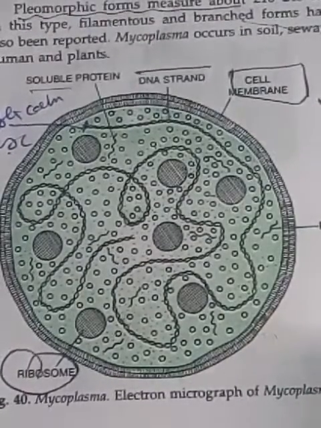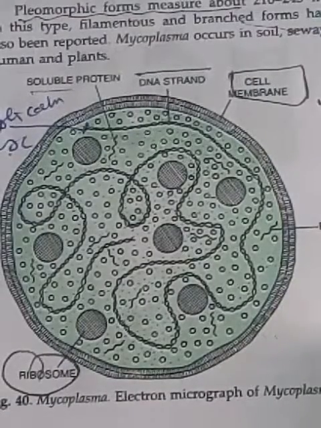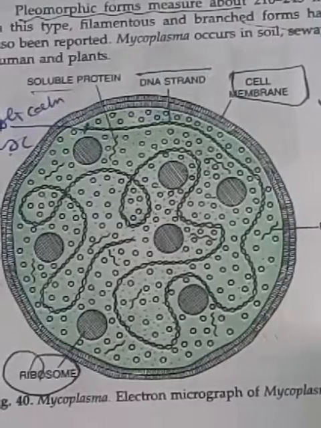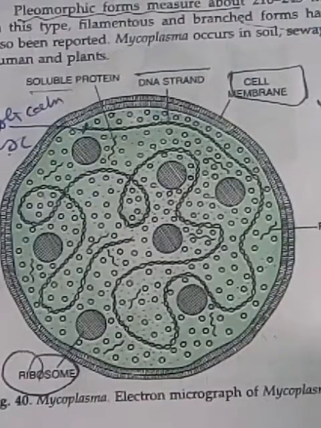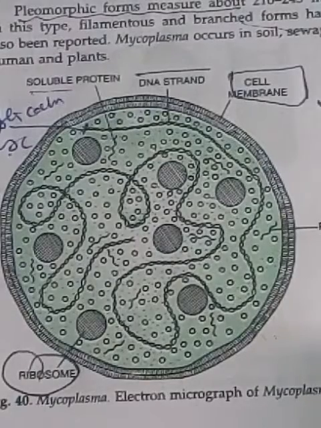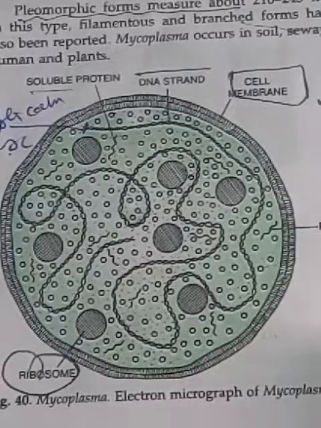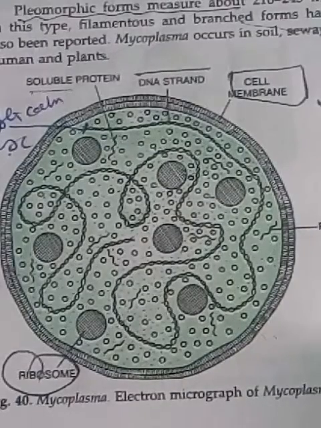The today's topics are mycoplasma, then lichens and mycorrhiza. Yesterday we studied the lytic cycle and lysogenic cycle in bacteriophage. Yesterday's topic will be repeated in plus two. So mycoplasma is pleuropneumonia-like organism, PPLO. PPLO is a short name.